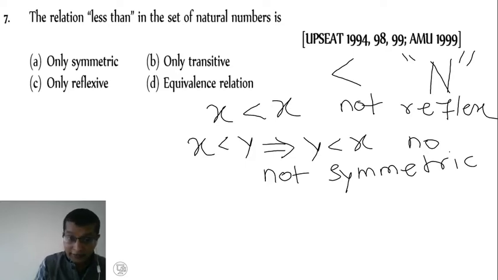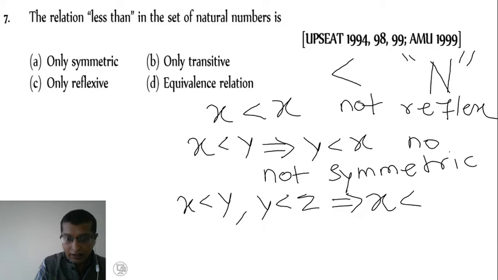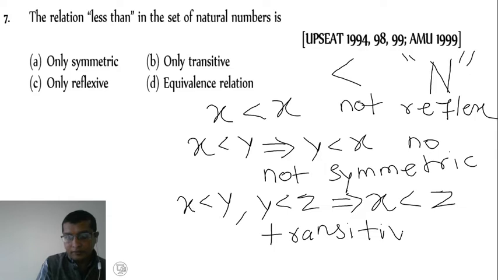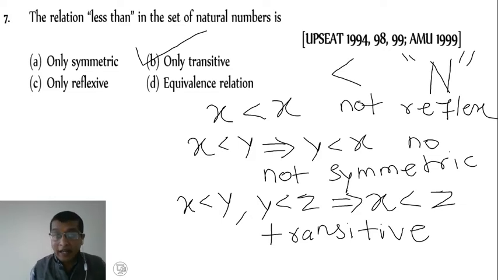Further, whether it is transitive, we write x is less than y, comma, y is less than z. Now, if we combine x is less than y and y is less than z, it is possible, therefore it is transitive. So it is not reflexive, not symmetric, only transitive. That is, option B is the right answer.